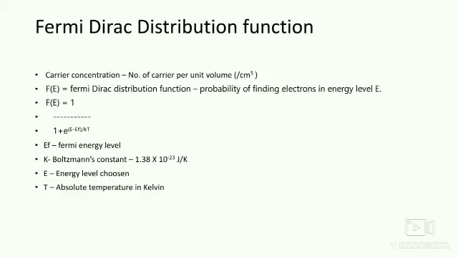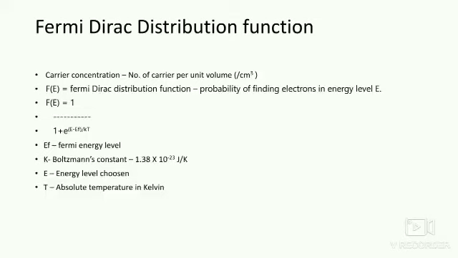Normally the F of E expression is given by F of E equal to 1 by 1 plus e to the power (E minus EF) by KT, where E is the energy level chosen. EF is called the Fermi level, that I will tell you later. K is the Boltzmann constant, whose value is 1.38 into 10 to the power minus 23 joule per Kelvin, and T is the absolute temperature in Kelvin.